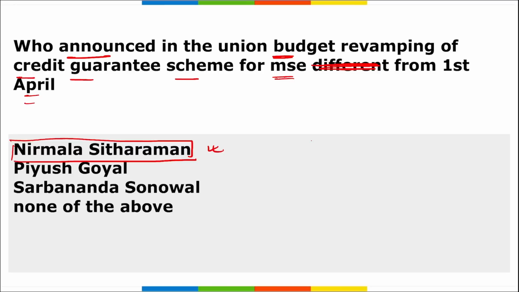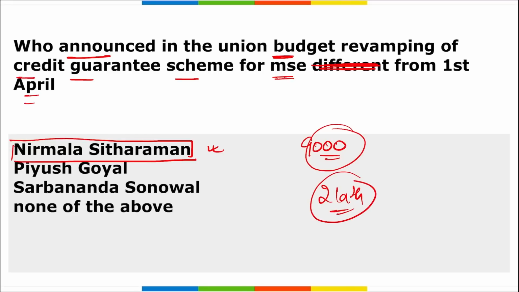Remember, it is revamped with an infusion of 9,000 crore rupees into the corpus to enable an additional 2 lakh crore rupees in collateral-free guaranteed credit, and a reduction in the cost of credit by about 1%.